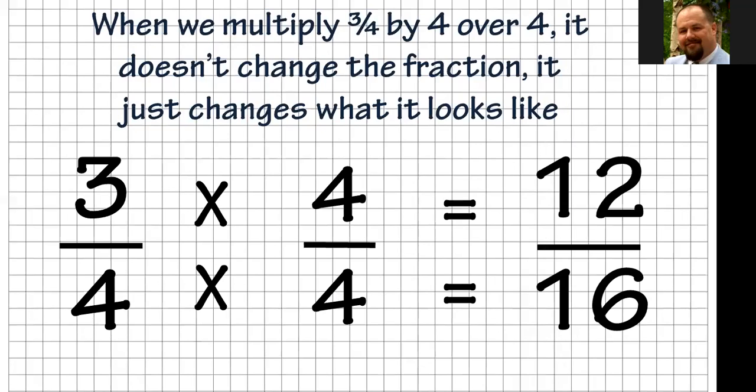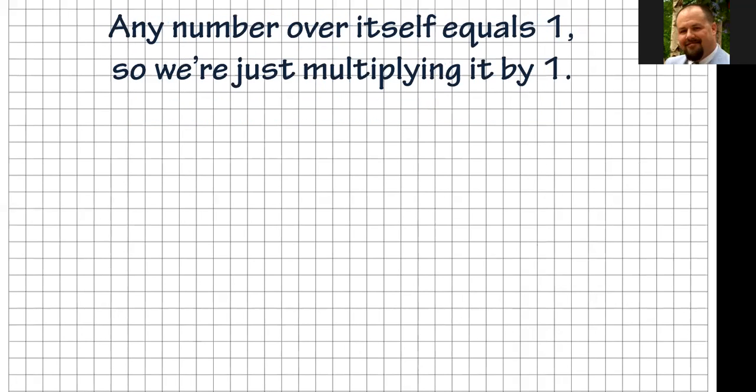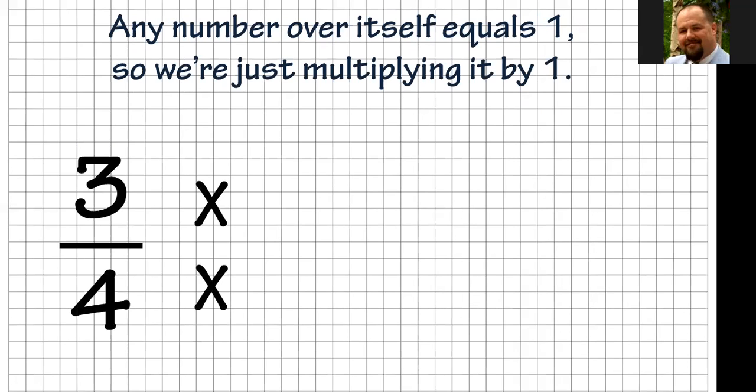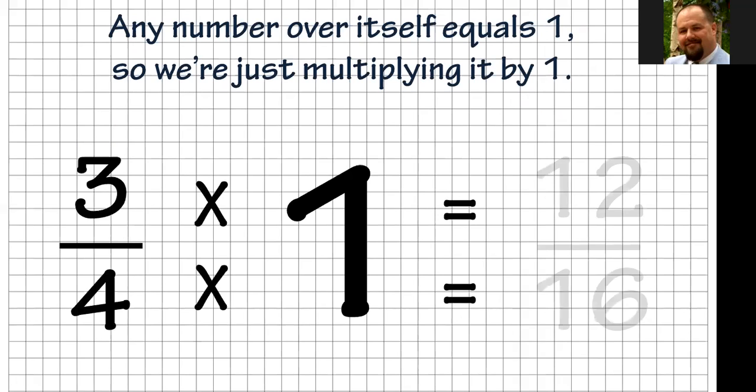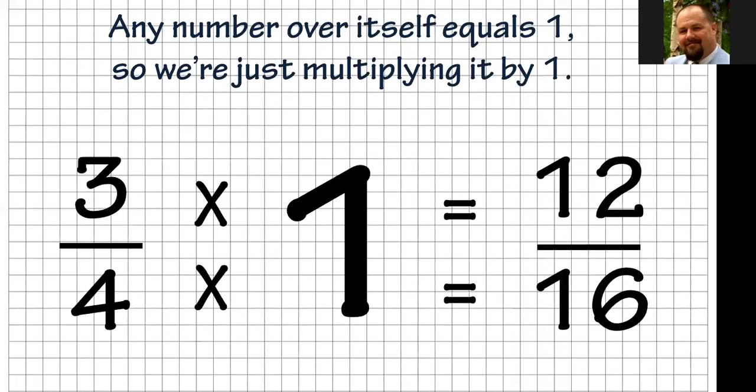But it's important for you to understand, anytime you see a fraction over itself, like in the middle there, we see 4/4, what that really means is any number over itself equals 1. So we're just multiplying 3/4 by 1, and it equals 12/16. So we're not changing what the number is, we're just changing what the number looks like. So we're not changing 3/4, we're just changing what 3/4 looks like.